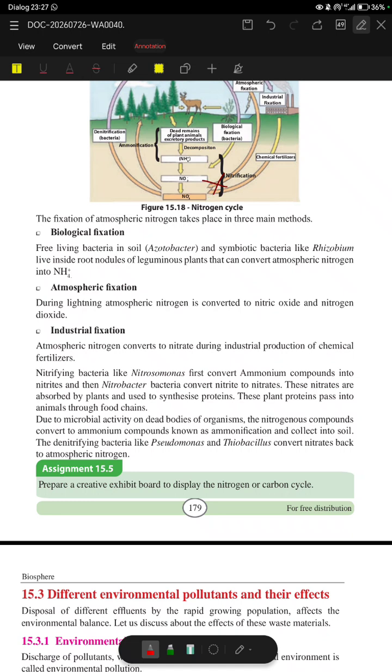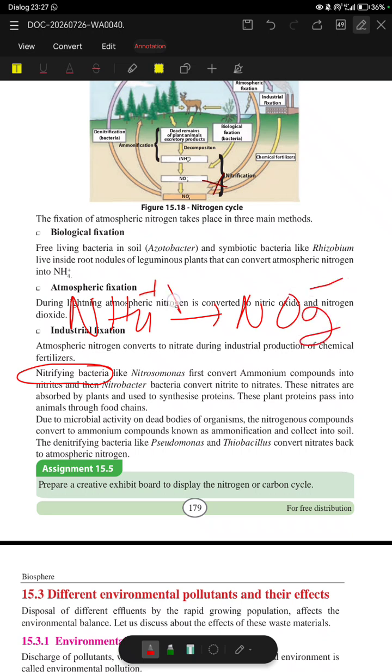Okay, nitrifying bacteria like Nitrosomonas first convert ammonium compounds into nitrite. So the nitrifying bacteria are converting ammonium ion to nitrite, that is NO2 minus, and this is done by Nitrosomonas.